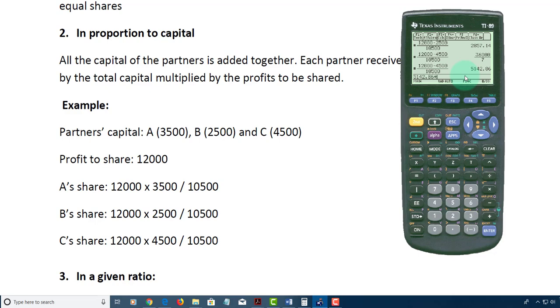5142.86 plus 2857.14 plus, I think the first figure would have been 4,000, and we get back our 12,000.